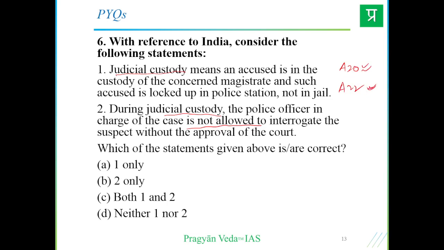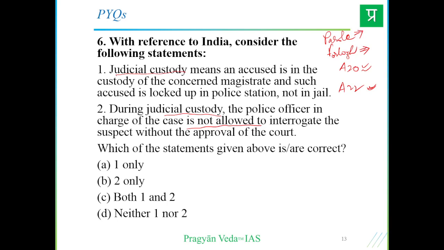interrogation, right? But there are two important words within this, called parole and furlough. Parole means a person who is in jail is, on a temporary basis, suspended and allowed to go out.